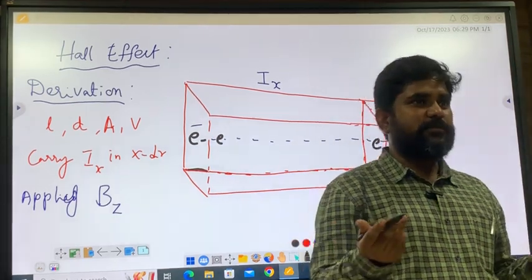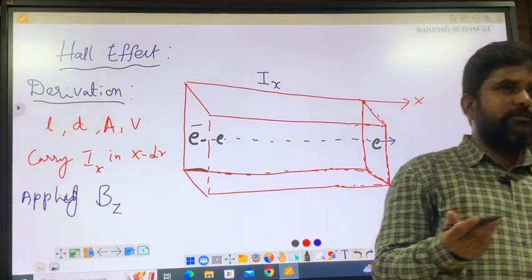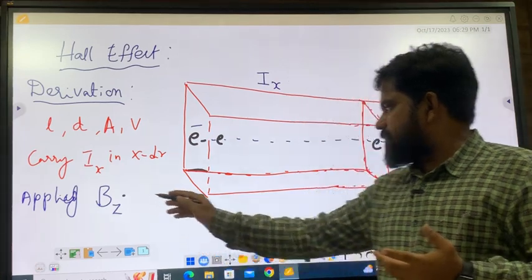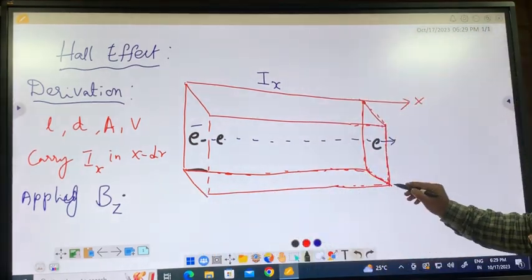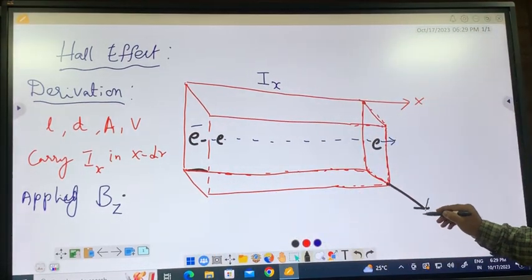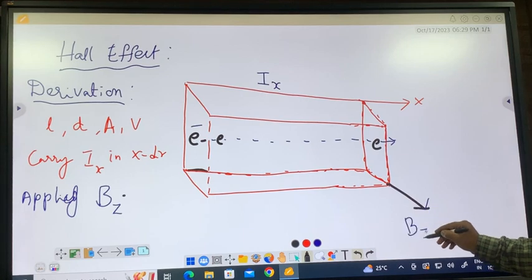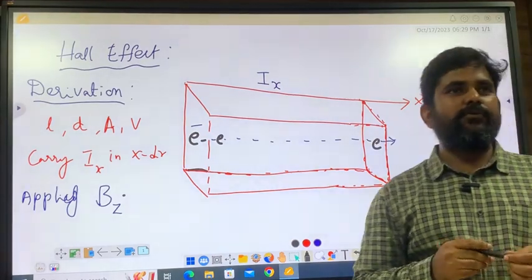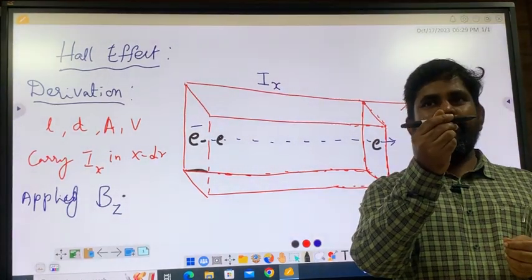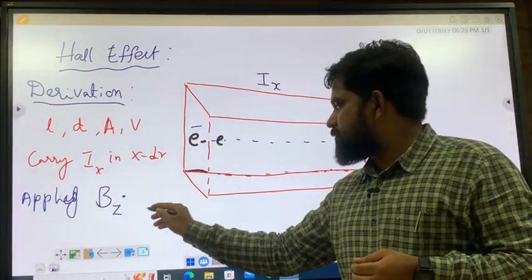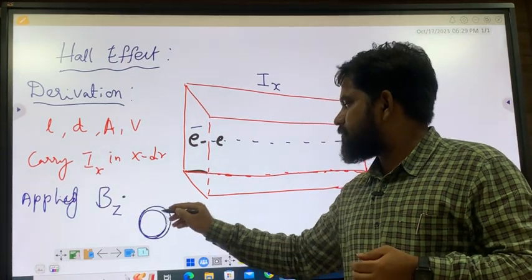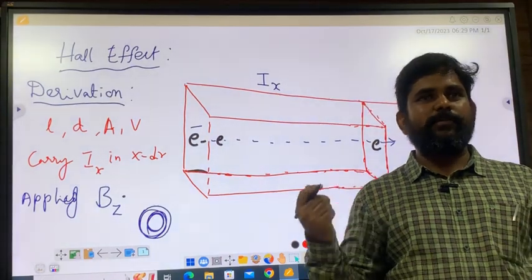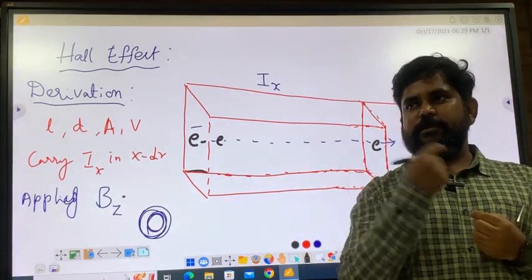Rotates, circular motion. Recollect. Circular motion it tries to go. Due to the application of magnetic field in the Z direction, let us take this as Z direction, B_z. Now this test charge wants to go this direction, but the field says, hello, you cannot go that direction. The field wants circular motion. That's what cyclotron means: you apply a magnetic field, it moves in circular motion.